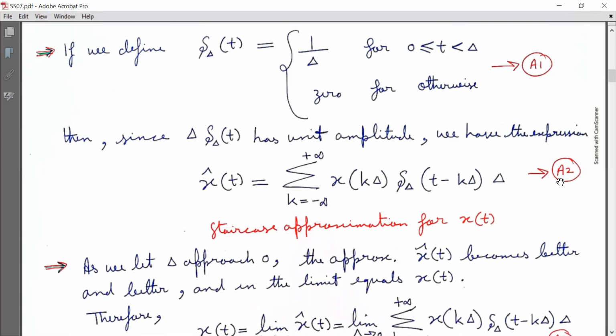Mark it as equation A2. This is the staircase approximation for xt.